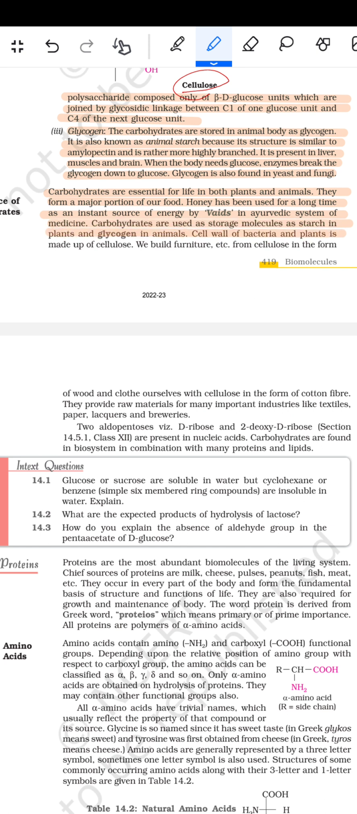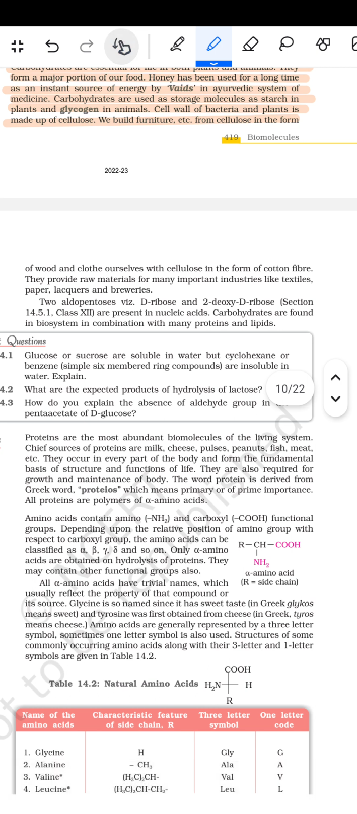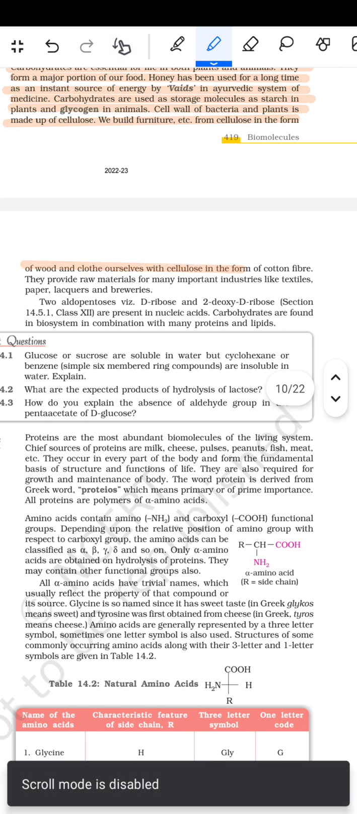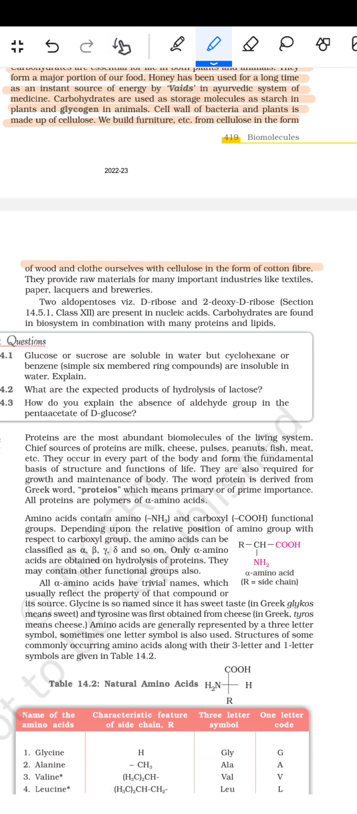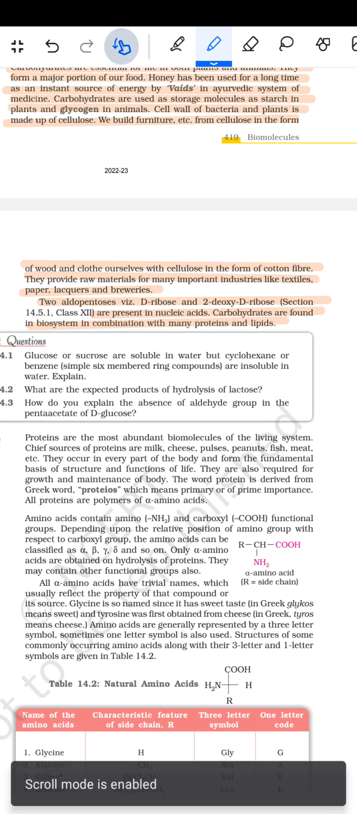The cell wall of the bacteria and the plants is made up of cellulose. We build furniture etc. from the cellulose in the form of wood and clothe ourselves with the cellulose in the form of cotton fibers. They provide raw materials for many important industries like the textile, paper, lacquers, and the breweries. Two aldopentoses, namely D-ribose and 2-deoxy-D-ribose, are present in the nucleic acid. Carbohydrates are found in the biosystem in combination with many proteins and the lipids.